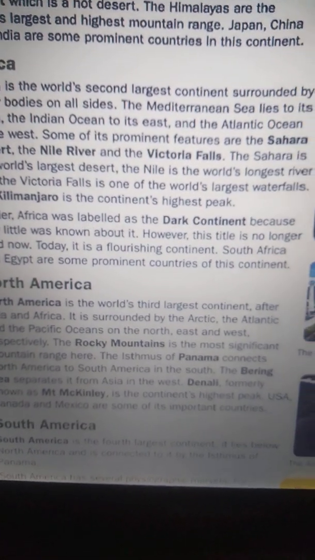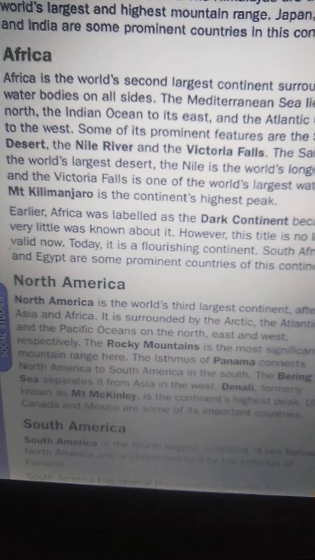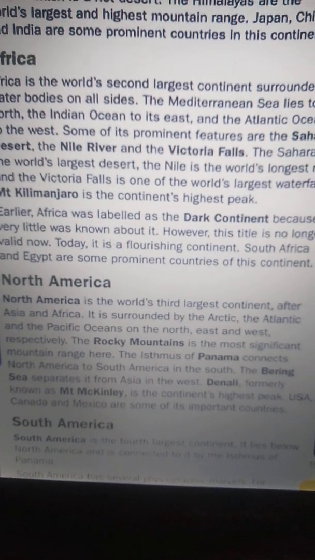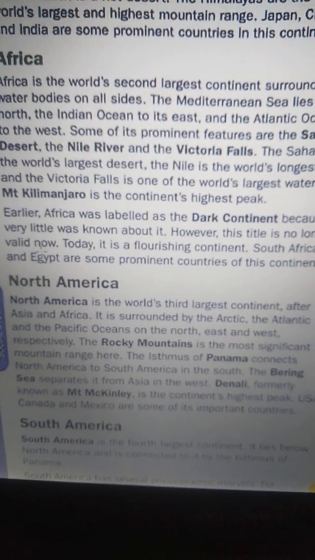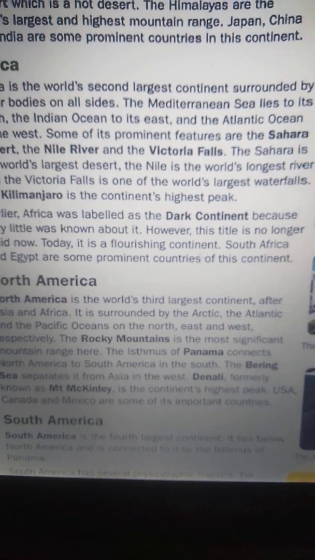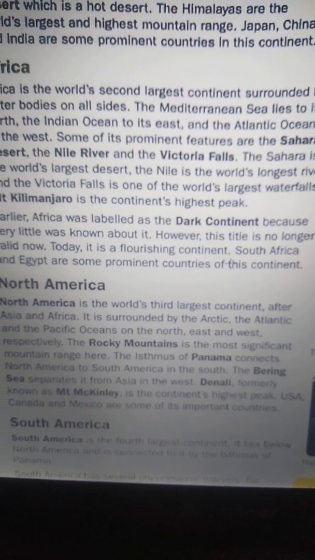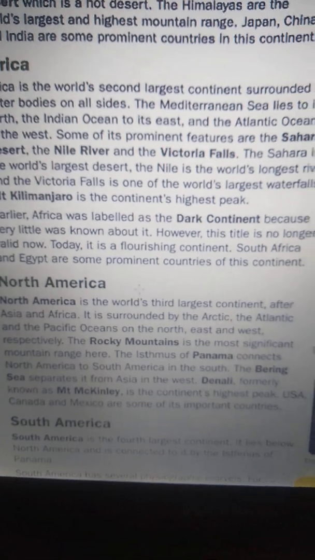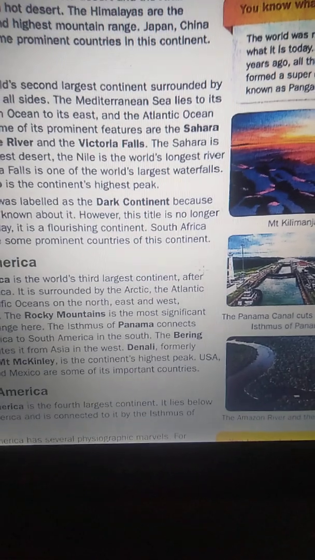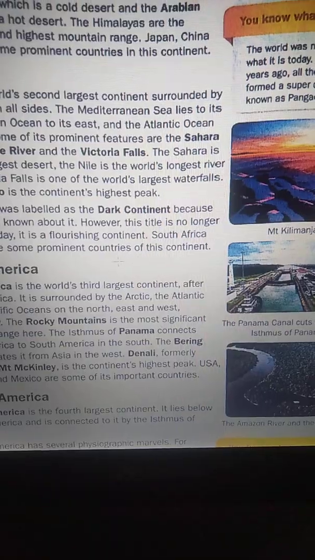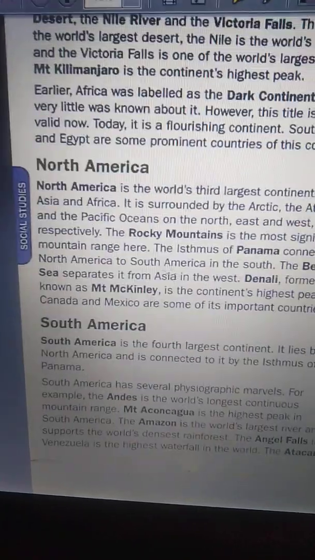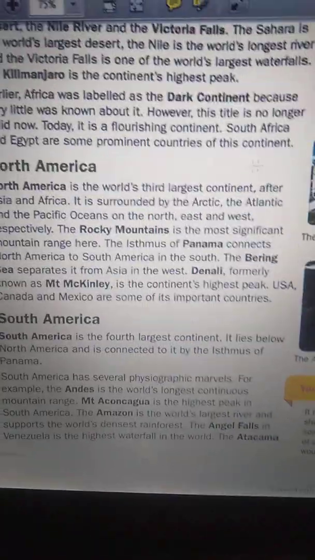Earlier, Africa was labeled as the dark continent because very little was known about it. However, this label is no longer valid now. Today, it is a flourishing continent. Flourishing means developing continent. Okay. South Africa and Egypt are some prominent countries for this continent. So, prominent means most efficient countries of this continent, which are South Africa and also Egypt.